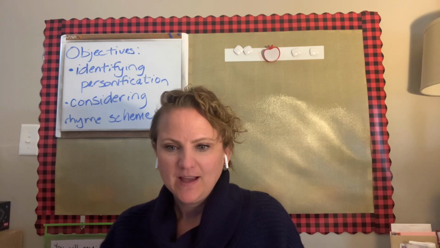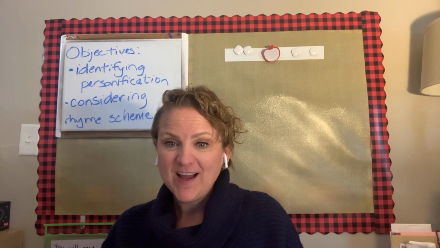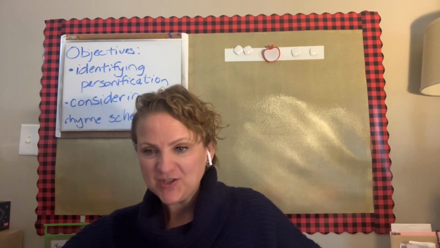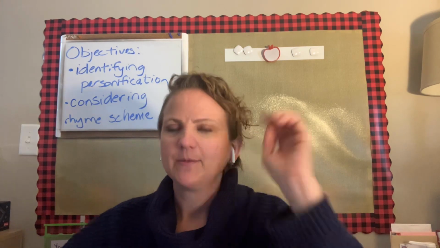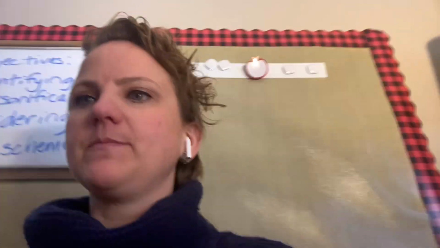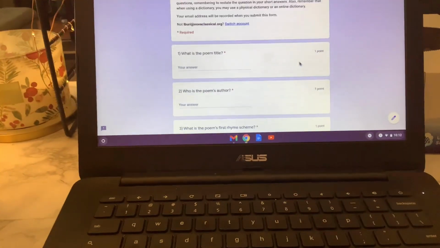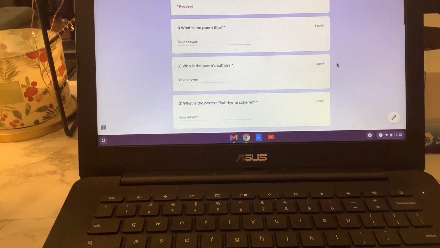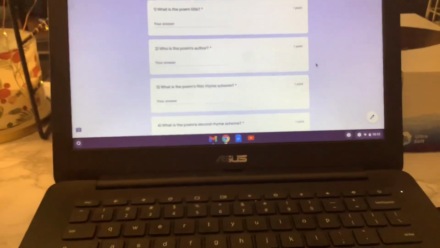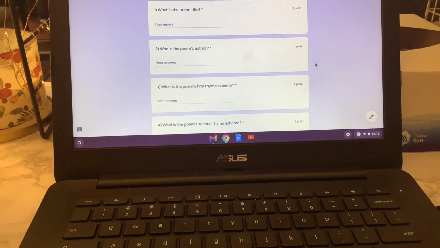So first, let's go ahead and get into our questions for today. And again, this is going to really relate directly to our objectives for the day, so we want to make sure that we're clear on what we're looking for. So as usual, what is the poem title? The poem title is, we're going to capitalize and we're going to put in quotation marks. Two, who is the poem's author? The poem's author is. And then these questions about rhyme scheme.